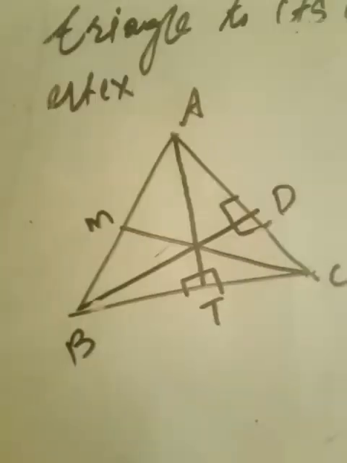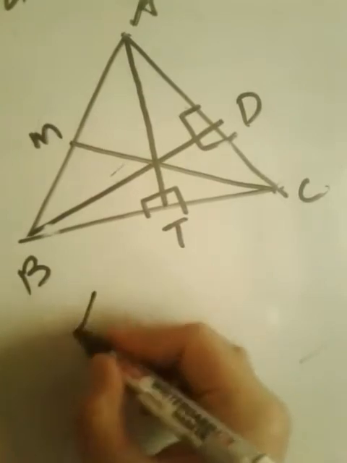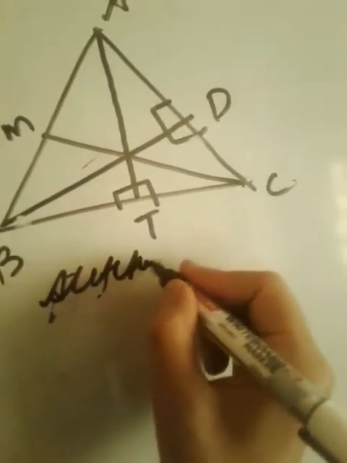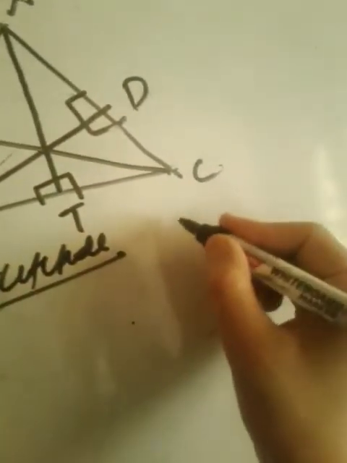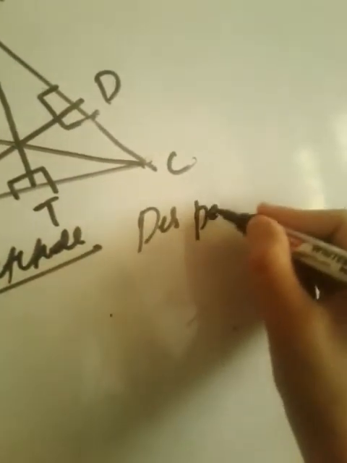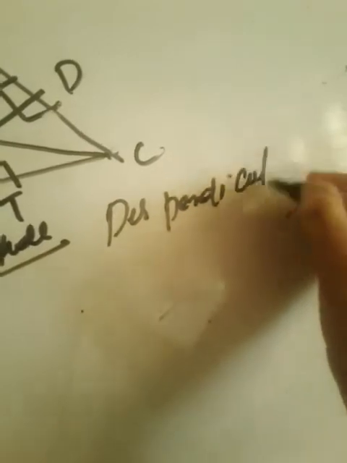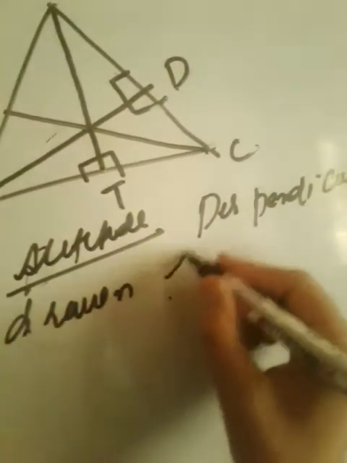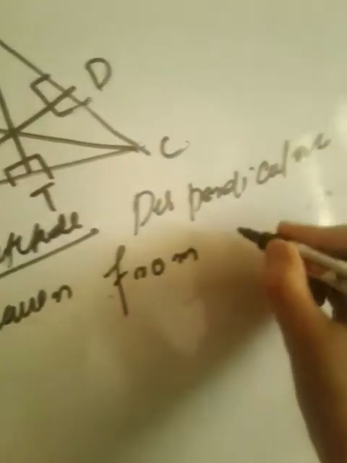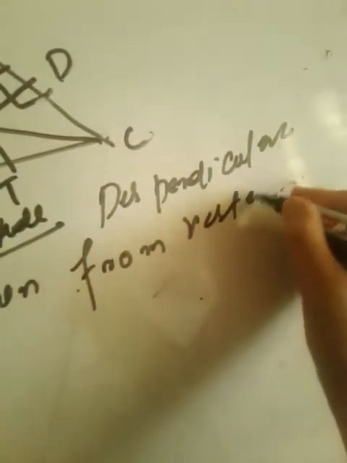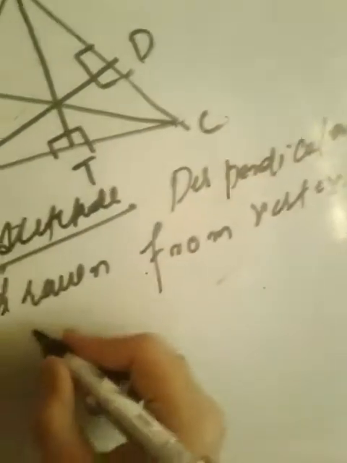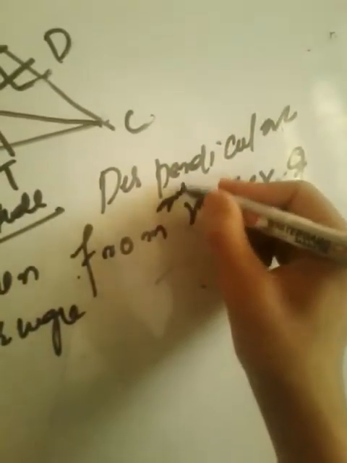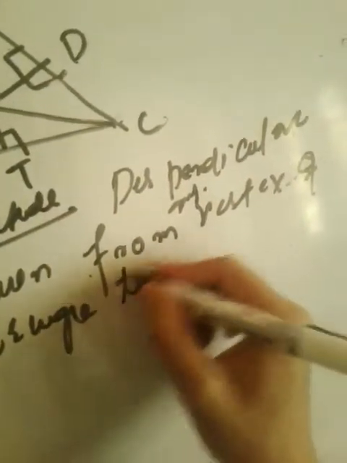So altitude is what we will write: altitude is the perpendicular drawn from any vertex of a triangle to its opposite side.